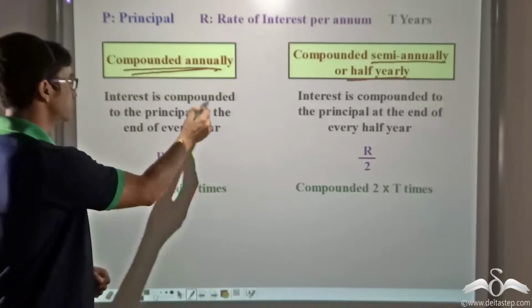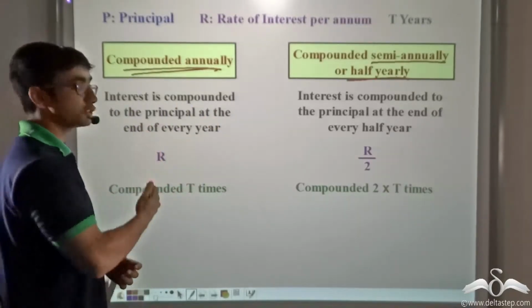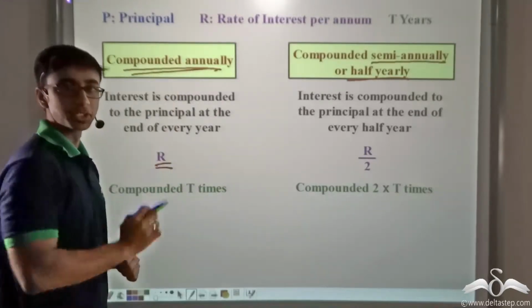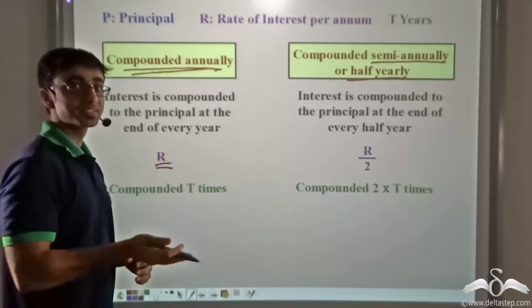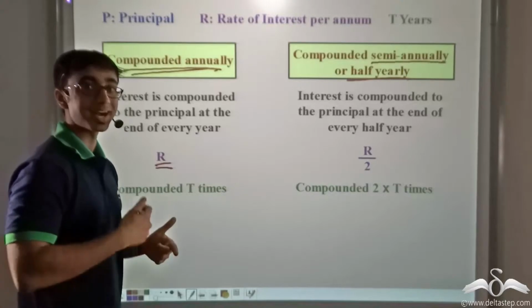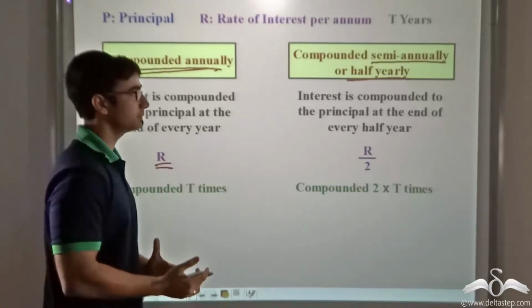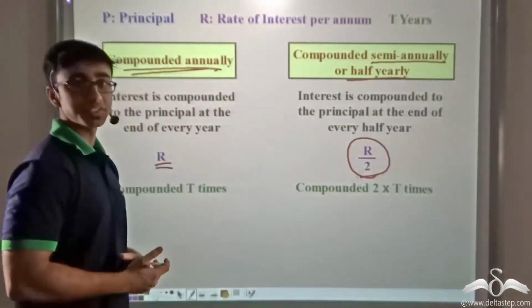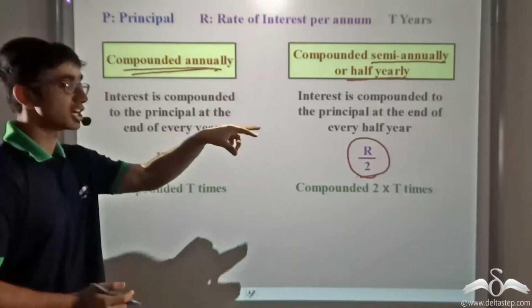So when interest is compounded to the principal at the end of every year, we consider R as what has been given to us. However, if the same interest is being compounded half yearly or semi-annually, then we have to consider half of the rate of interest given to us, that is R by 2.